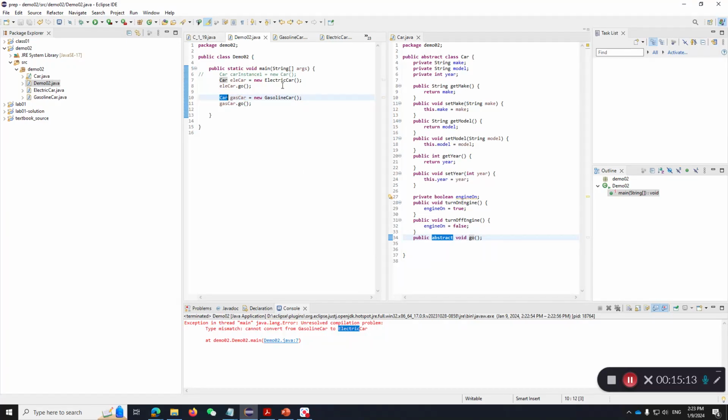When I do that, what happens? Let's see. This is okay. Everything is fine. Because I create an electric car, I assign that to my electric car variable, and it is of type car. If it's a type car, that means it can be either a car or anything under it, right?